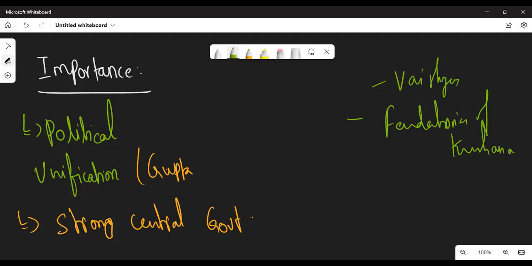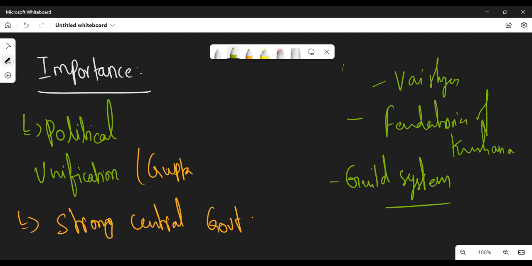In all sorts of life, the Gupta period was good. They also maintained an effective guild system. These are all the importance of the Gupta Empire.